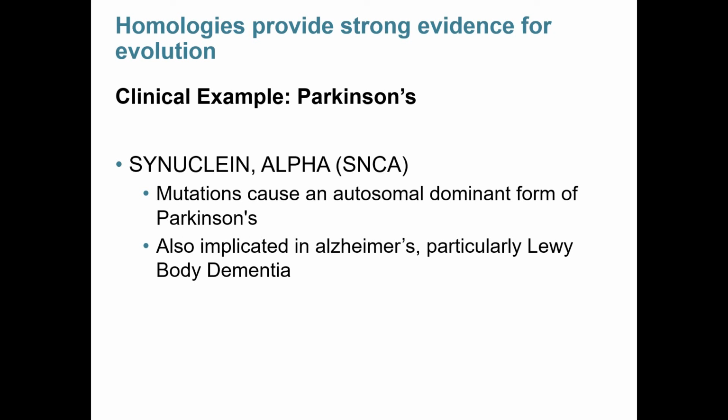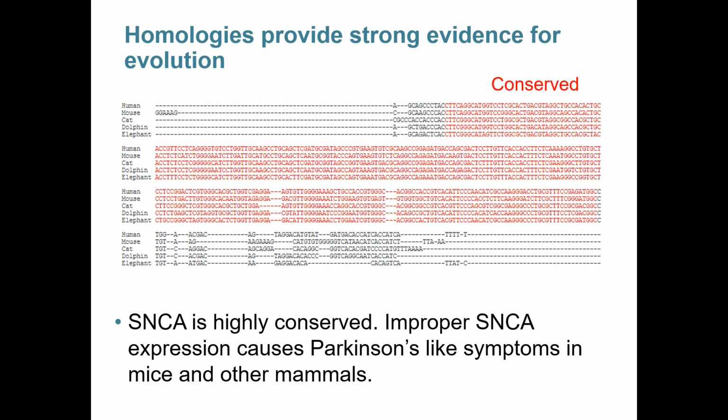Here's an example of the sequence of this gene, SNCA, between humans, mice, cats, dolphins, and elephants. Notice that the vast majority of this sequence is identical. All of these organisms are capable of having Parkinson's, just like a human being. So even though you haven't seen an animal that has this disease, doesn't mean that it doesn't happen.